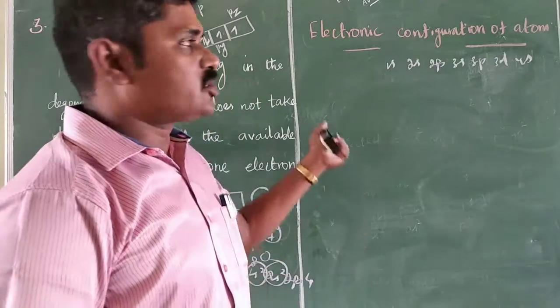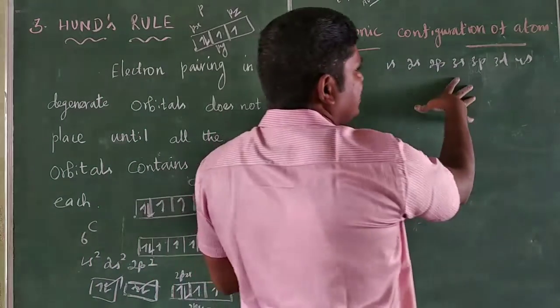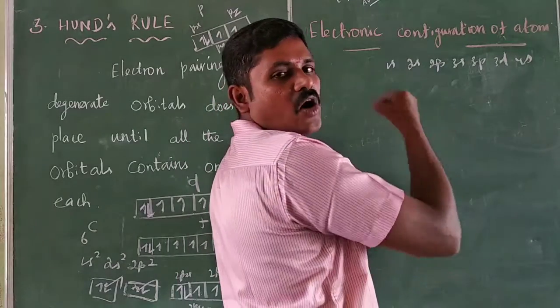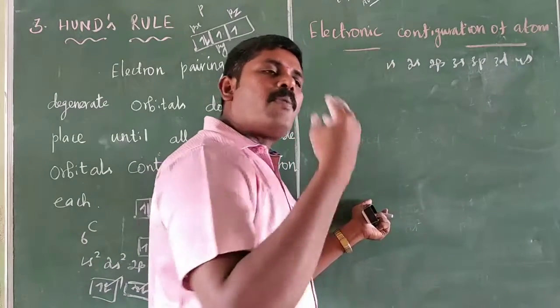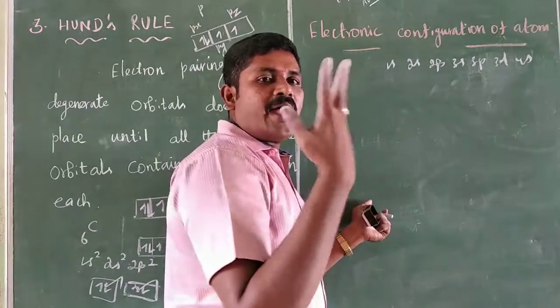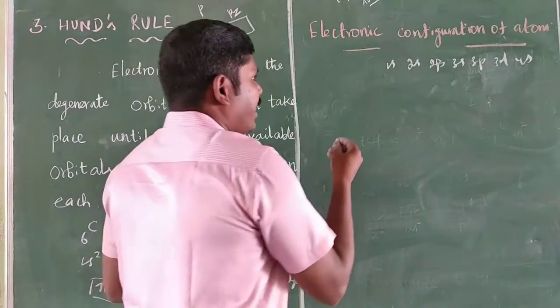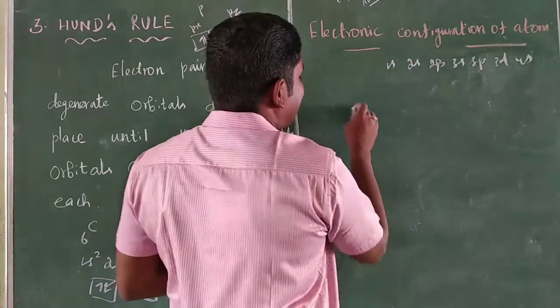In an atom, the electrons are filled according to the Aufbau principle, Pauli exclusion principle, and Hund's rule.